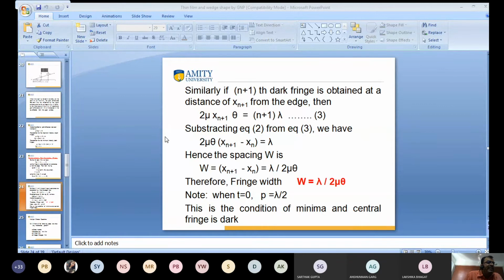So what is this? This is the distance between two consecutive dark fringes. This is known as the spacing, W. So W is equal to x n plus 1 minus x n.